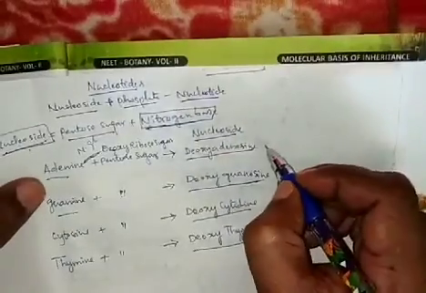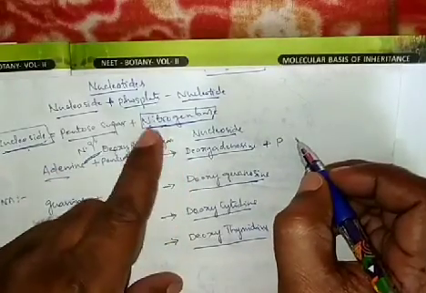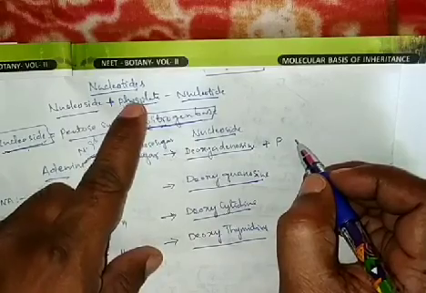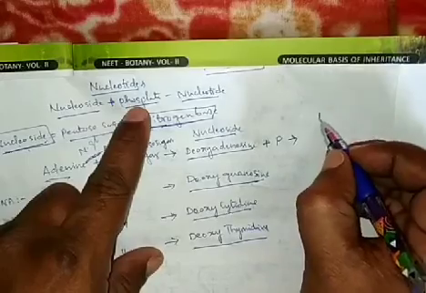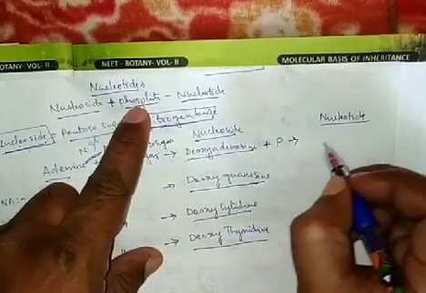When a nucleoside reacts with the phosphate of phosphoric acid through an ester bond, it forms one nucleotide. One nucleotide is formed. What are those nucleotides?